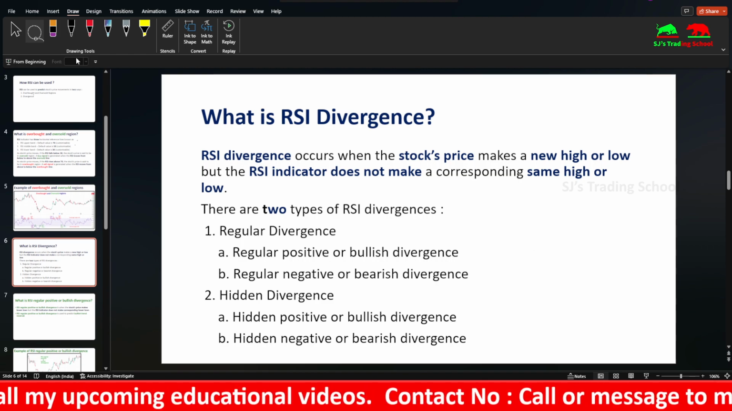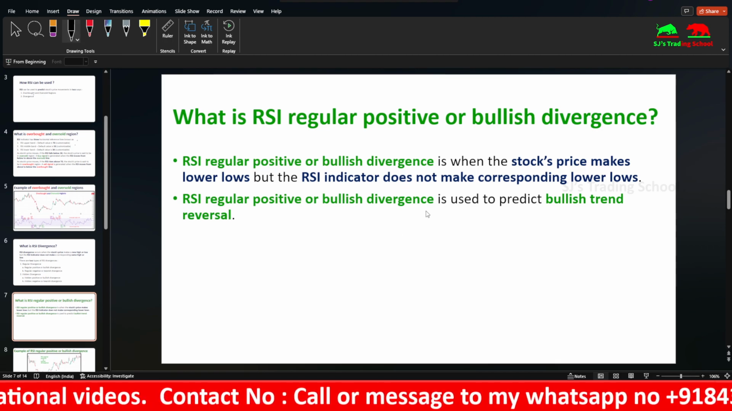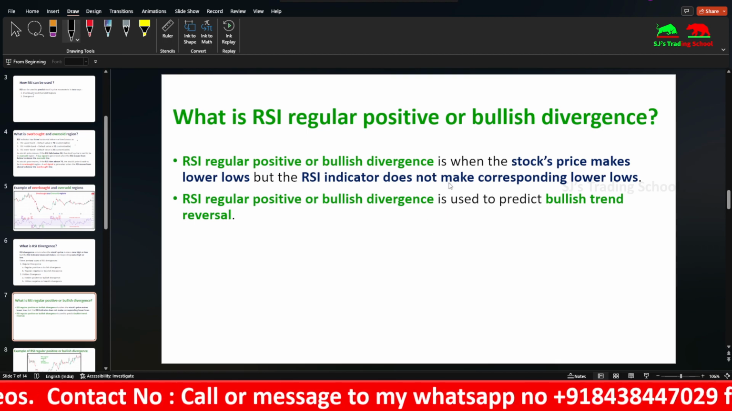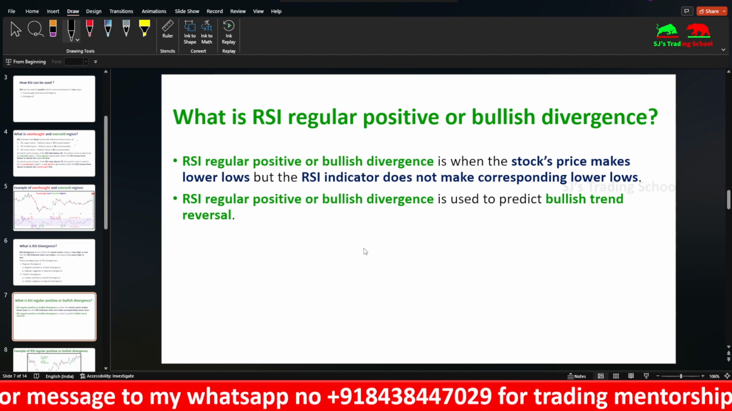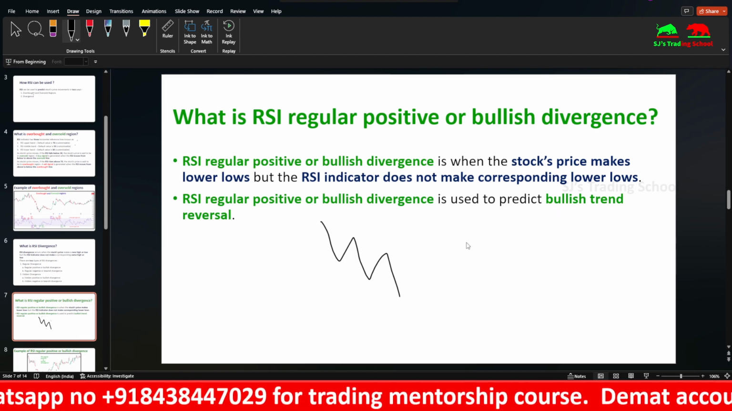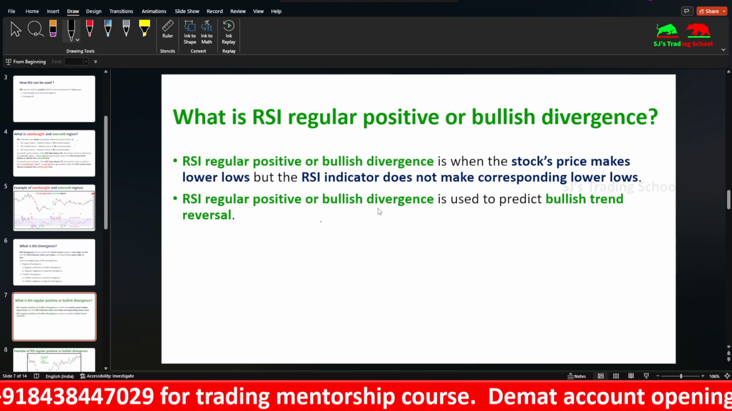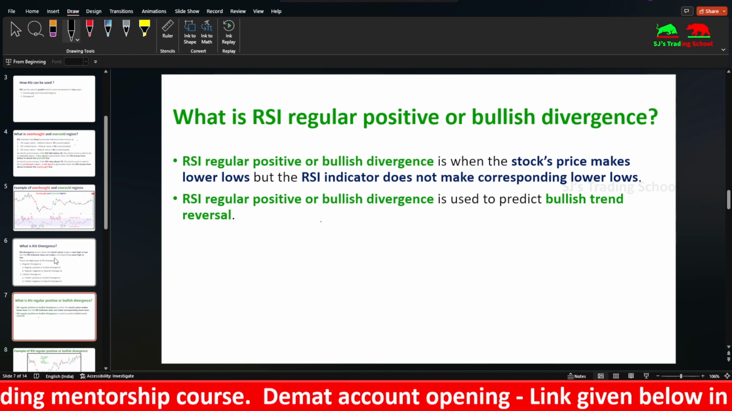So let's see the regular positive or bullish divergence. In RSI regular bullish divergence, the stock price makes lower lows, but the RSI indicator does not make corresponding lower lows. So this is what a lower low is. If you didn't see my market structure video, watch that video and you can learn what is lower low, higher high or higher low. It is used to predict bullish trend reversals.